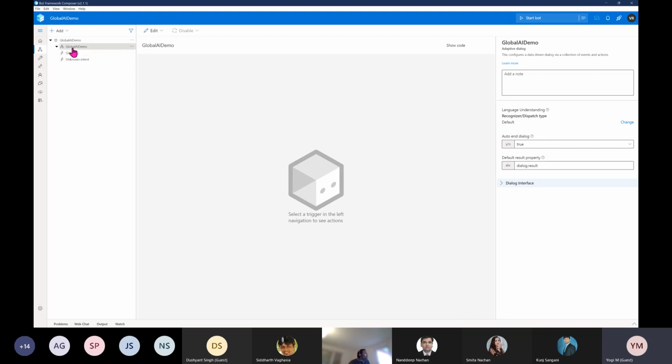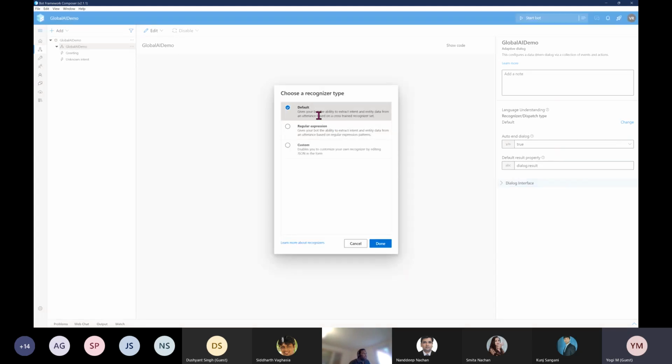Okay. So once you select the particular dialog, in this dialog, you have to enable the option for what type of input you are going to handle, whether this is a LUIS or maybe a regex pattern. So you have to enable it. For this option, on the right side you can see language understanding. Here this option is available. For example, if you want to select the default, it comes with LUIS. If you want to change it for development time, you can use this change option, change your input type. For example, if you selected the regular expression, LUIS won't work. You have to just give your regular expression statement.